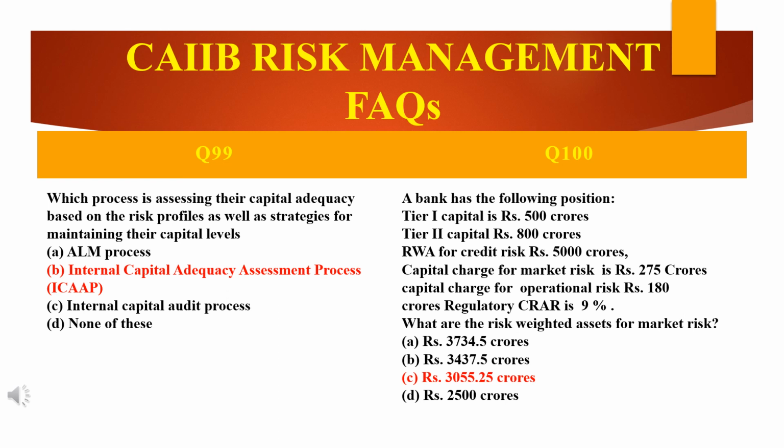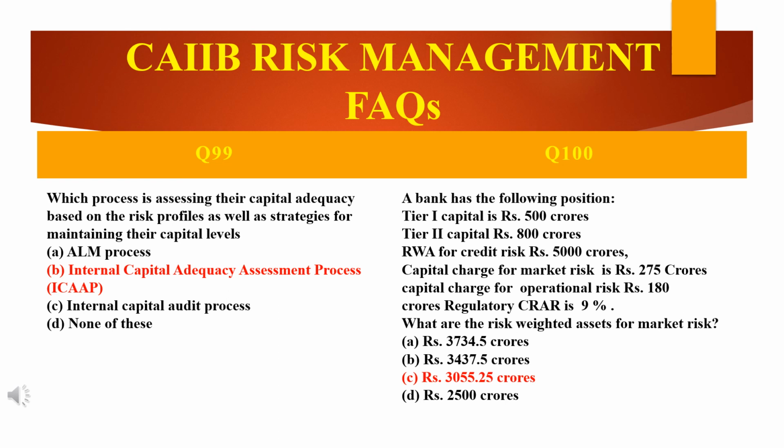What are the risk weighted assets for market risk? Four options are given. We need to find out the RWA for market risk. Before looking at the answer, let us see how to solve it. The capital charge for market risk is 275 crores. As per the CRAR of 9%, the capital charge is multiplied by 100 divided by 9, or you can say 11.11, to get the risk weighted assets for market risk.